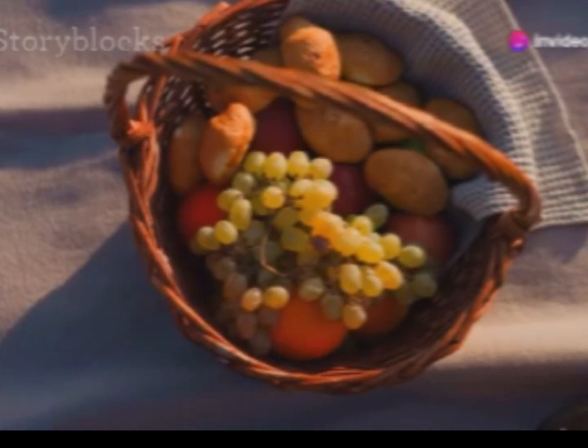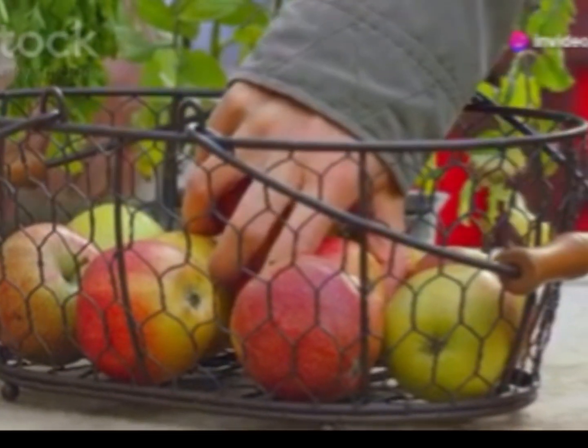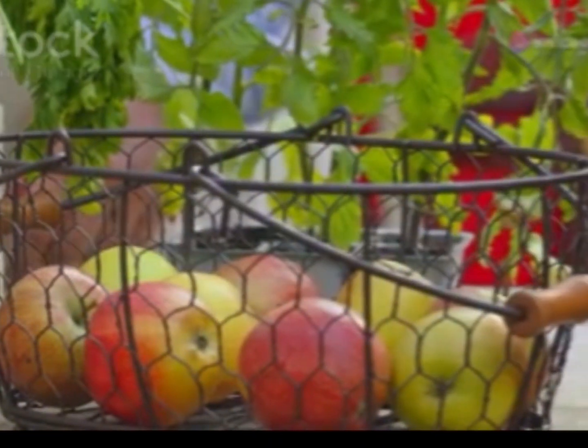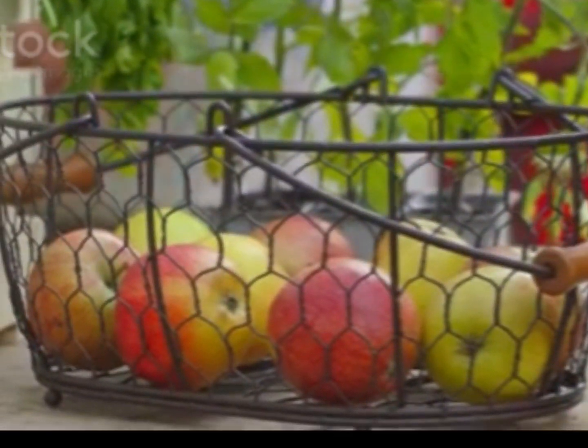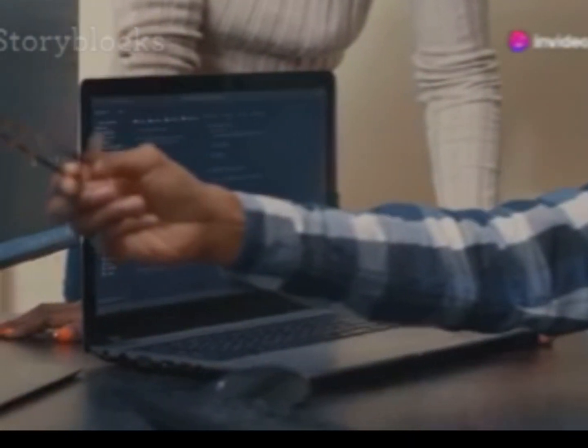Imagine you have a basket of fruits and you want to inspect each fruit individually. You might want to check if they are ripe or if any are spoiled. This is where the concept of a loop comes in handy. In Python, a for loop can help you automate this process. For example, consider the following code: fruits equals apple, banana, cherry. For each fruit in the list, the loop will execute the print fruit statement.